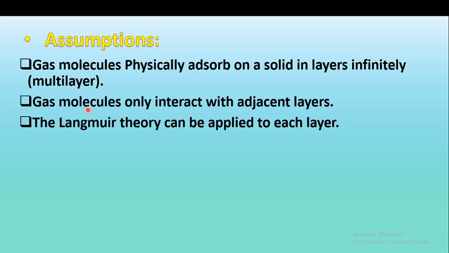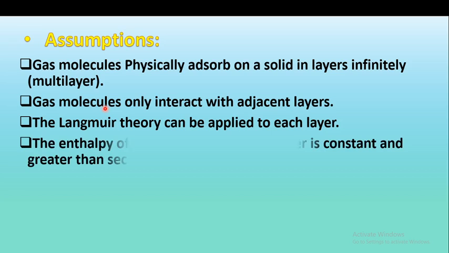In these multilayers, the gas molecules only interact with the adjacent layers, and if we consider there are 10 layers, the Langmuir theory is applicable to every one of those 10 layers, means first layer, second layer, third layer. So each layer follows the Langmuir theory adsorption assumptions.